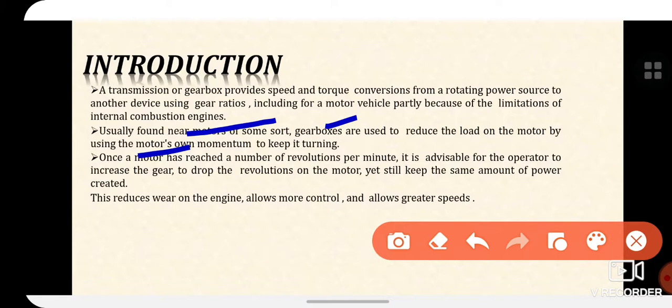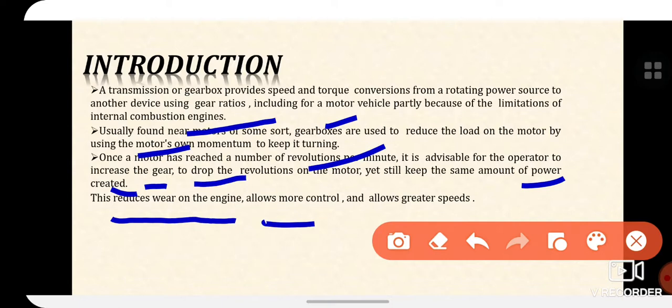Once a motor has reached a certain number of revolutions per minute, it is advisable for the operator to increase the gear, because at the first gear the torque is maximum and the speed is lower, and as the speed increases the gear number also increases, torque is reduced and the speed is increasing. This drops the revolutions on the motor yet still keeps the same amount of power created. This reduces wear on the engine, allows more control, and allows greater speeds.